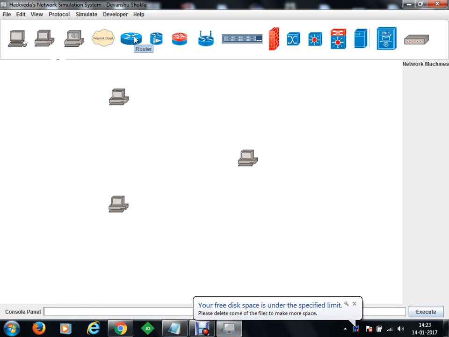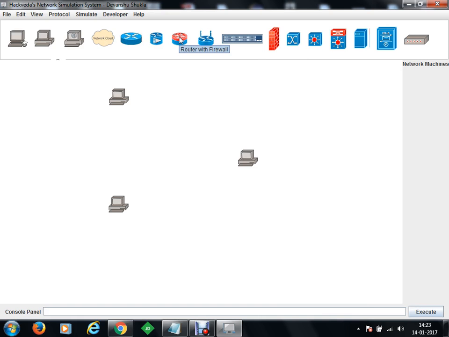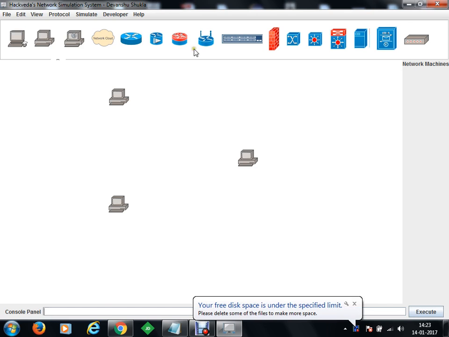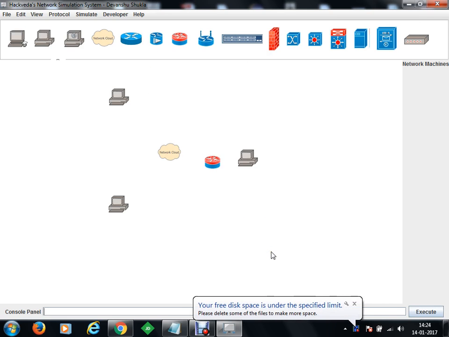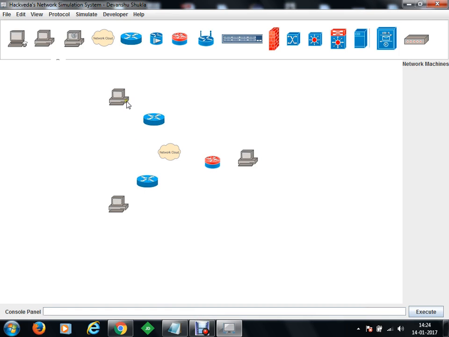Okay. Router with firewall. So this is your router with firewall. Now let's say we are on the internet as well, and on the internet everywhere we have a router. Now let's get connected to the network.